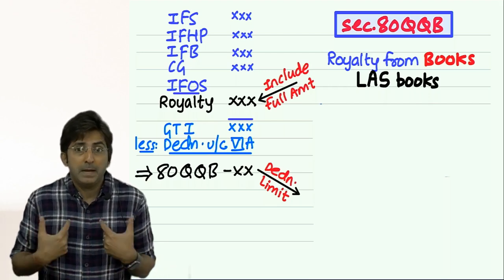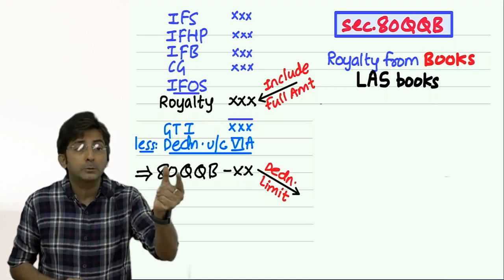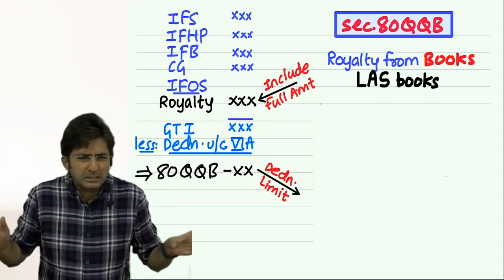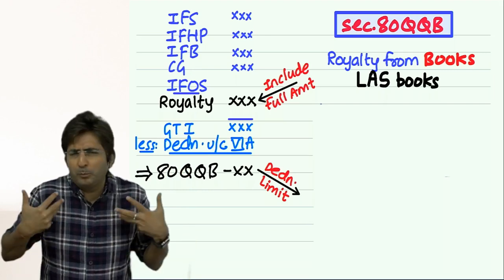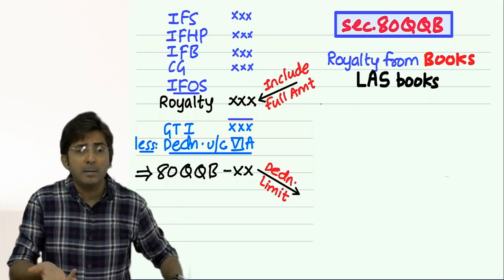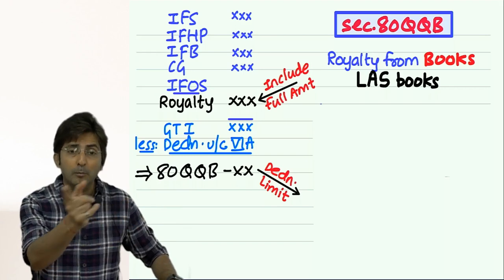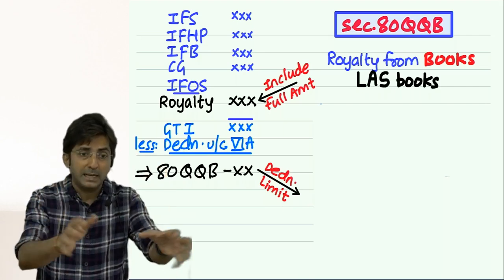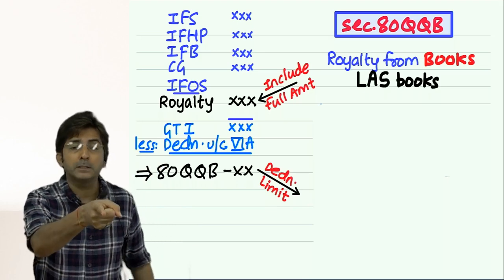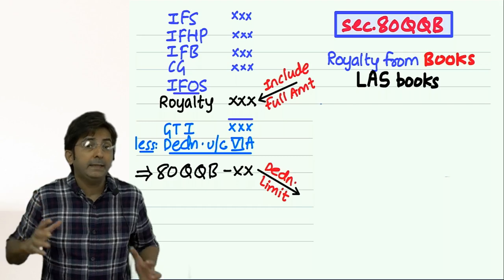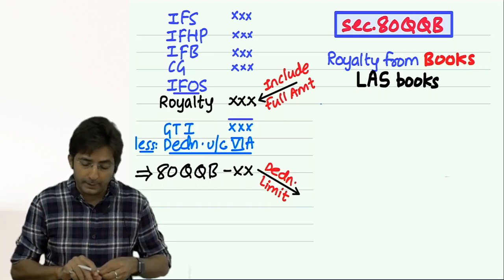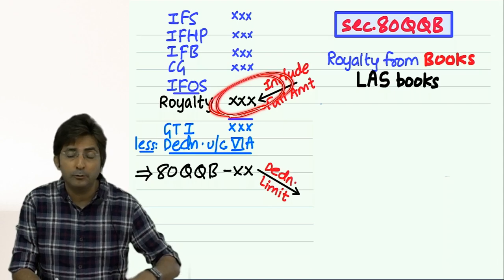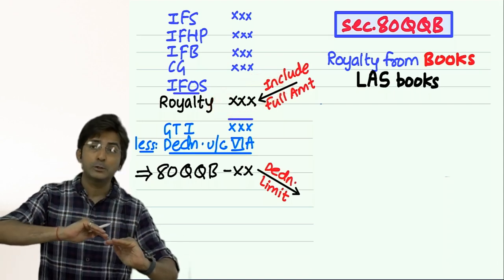It is possible, maybe I am a commanding author, I am saying, if you want to publish my book, I want this much royalty. It's possible that I am so famous that all the publishers are dying behind me. They are saying, we want to publish your book, we want to publish your books. So I can command that whatever books you sell after publishing and printing, I want 20% of sale as my royalty. So in case I am charging 20% of sales as my royalty, in my income I will include the full 20%. But while calculating deduction, it will be based on 15%. But that also should be limited to 3 lakhs.